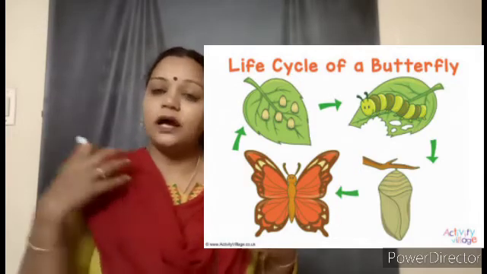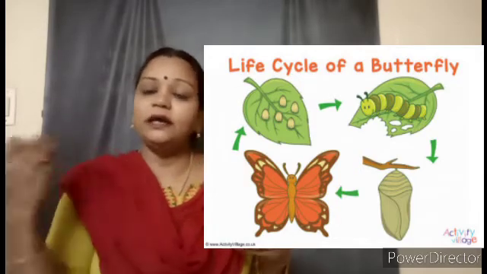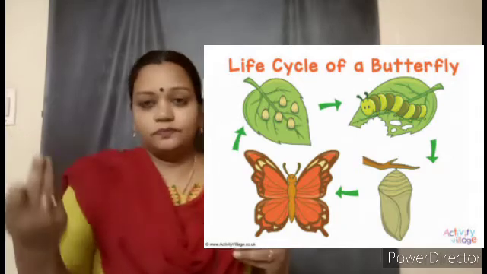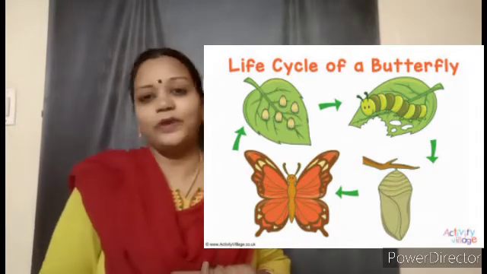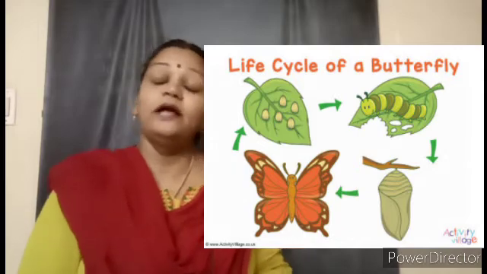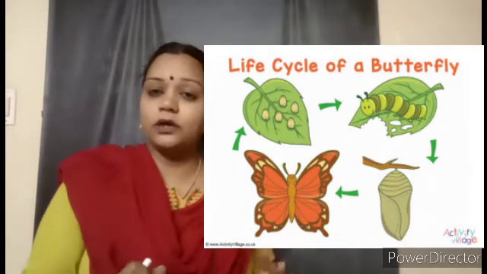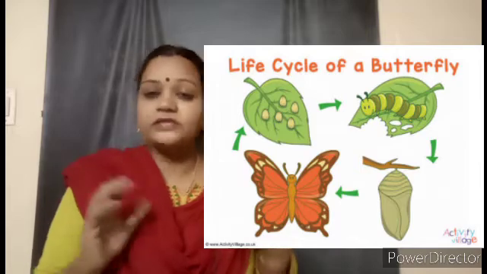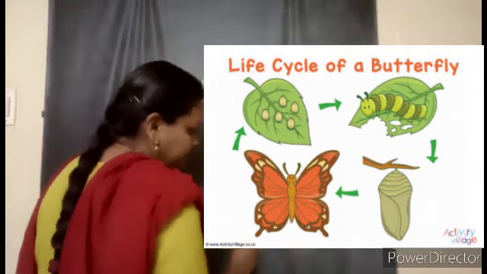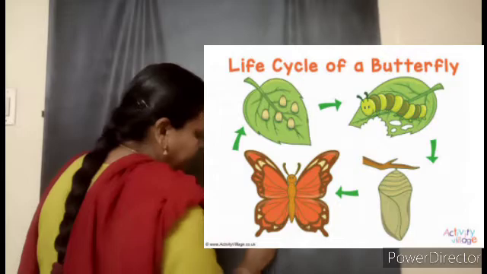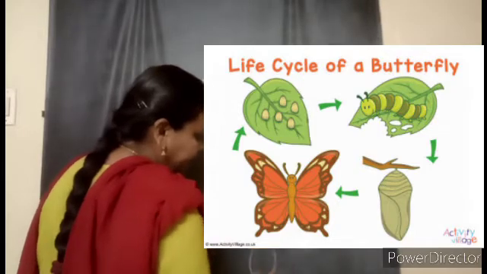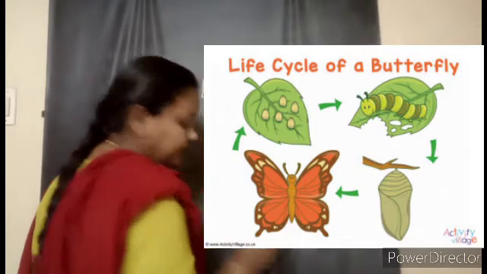And they will start making a covering surrounding them. That is called the, very good, you remember, already you have learned, that is the cocoon. Inside the cocoon, where the larva is, that stage is called the pupa stage. In the pupa stage, the larva is inside a case, a covering.